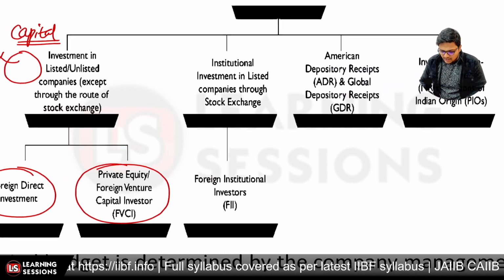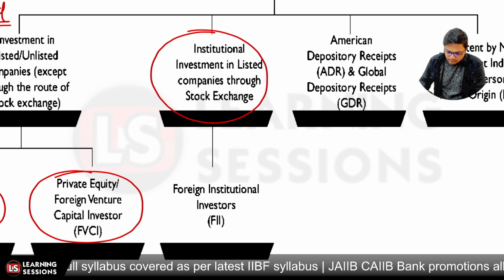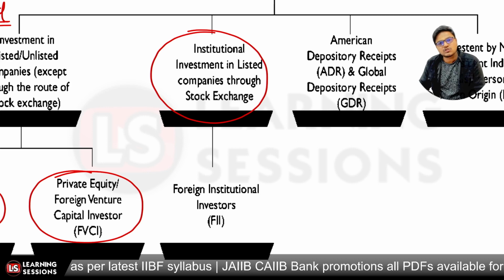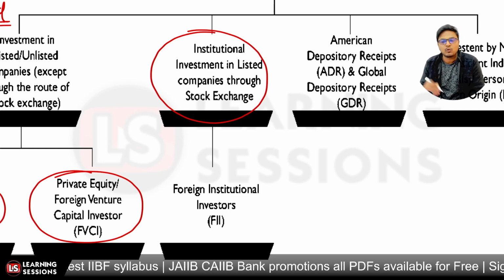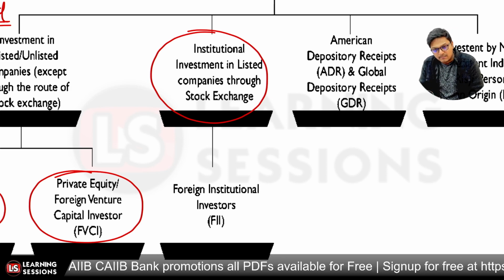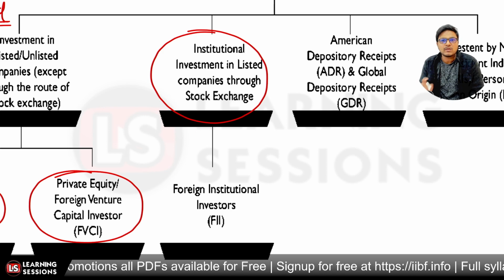The second thing is institutional investment, which is through the stock exchange, where the foreign institutional investors invest in the stock exchange. They are not going to pour money directly into the company or put private equity capital into it. They are just going to buy or sell the stock of a company on the stock exchange.